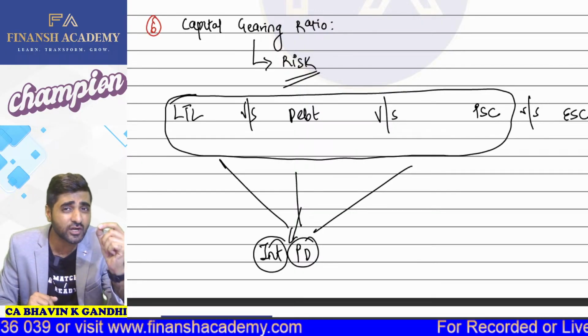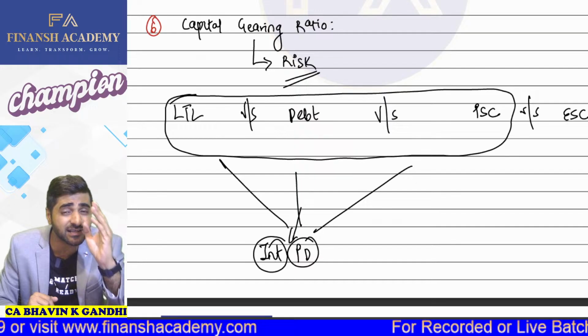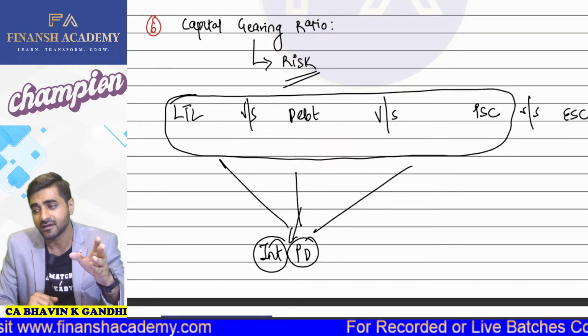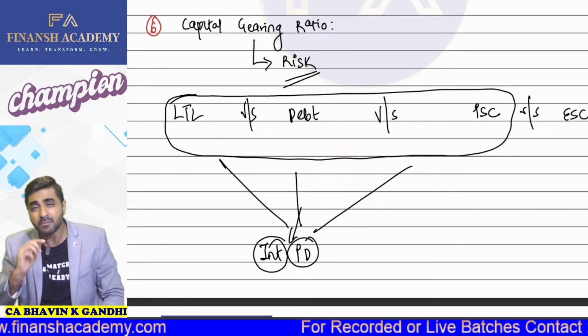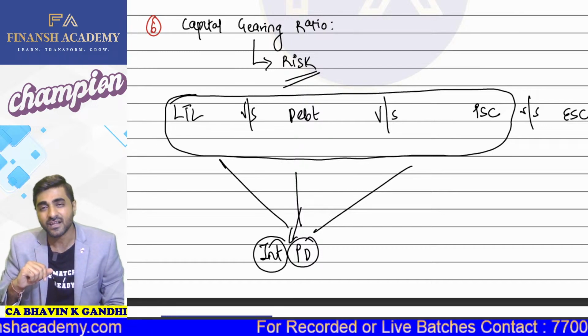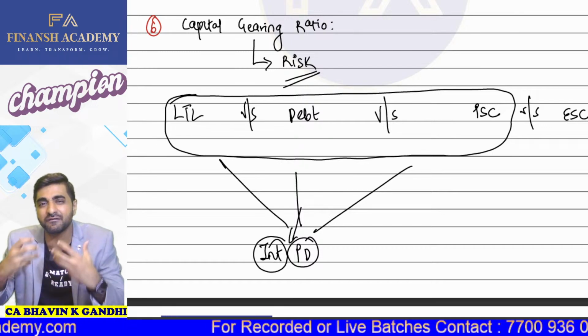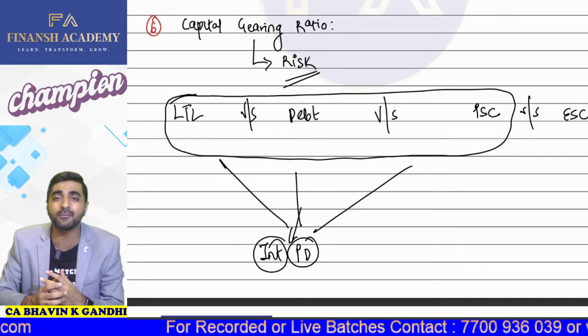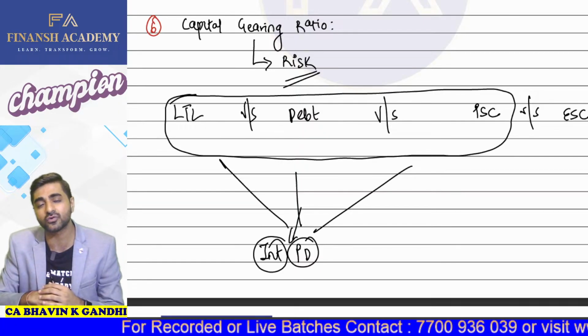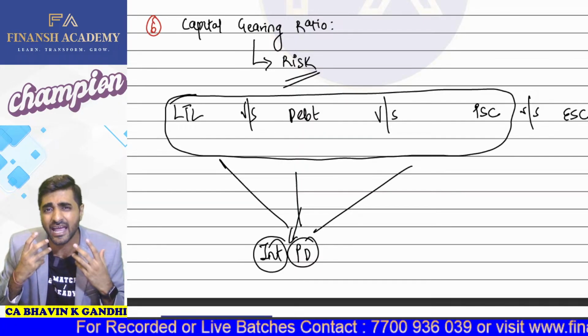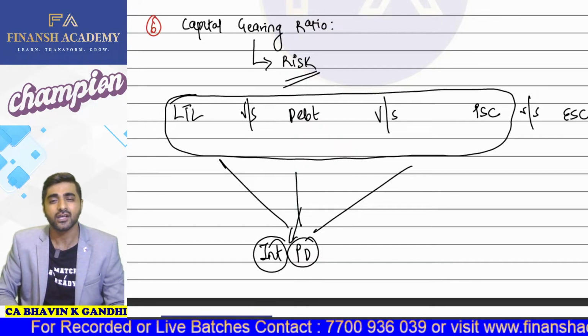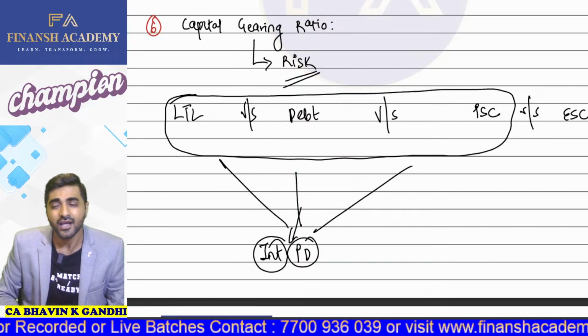And whenever, my dear students, we have to bear some fixed commitment, the risk automatically arises. And why does the risk arise? Because we have to meet that particular fixed commitment. We have to do the business by taking risk also. See, if a capital structure only has equity share capital in it, you don't have to worry about risk. Why?